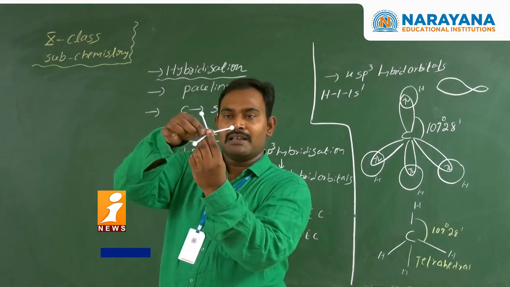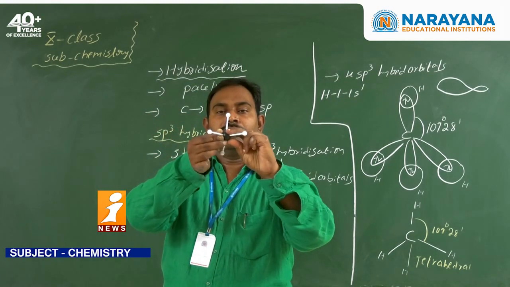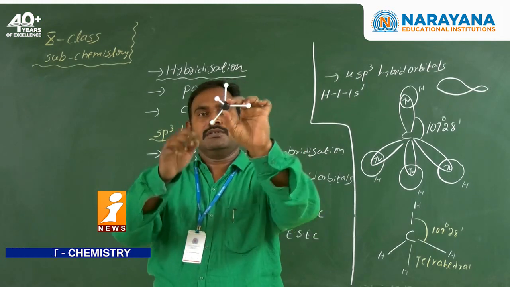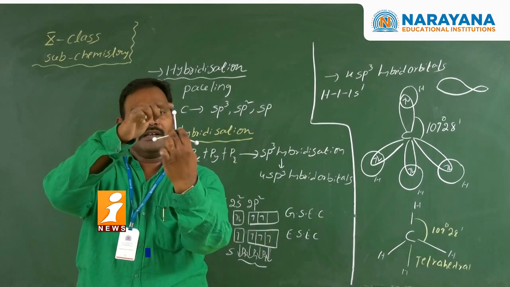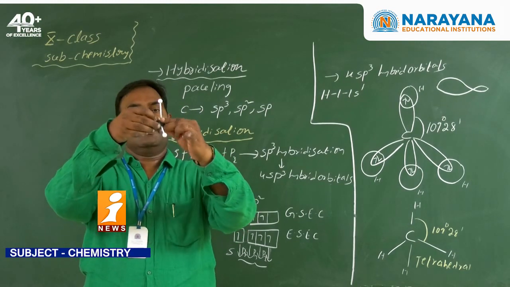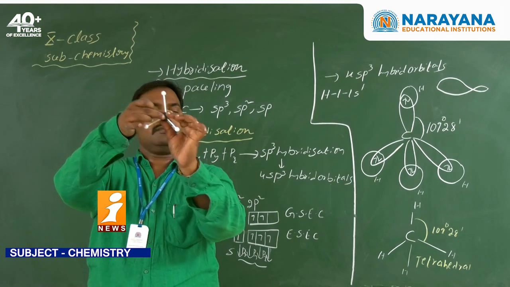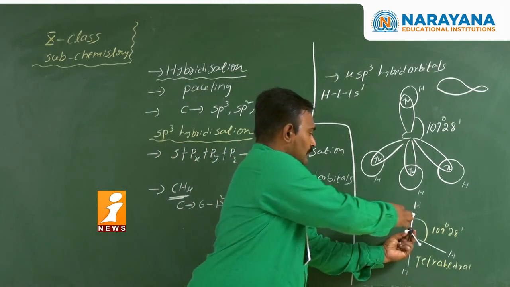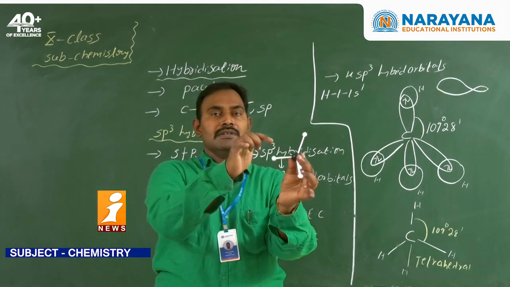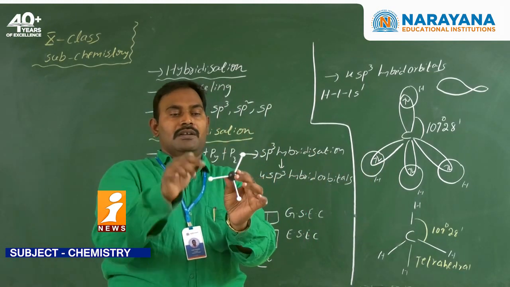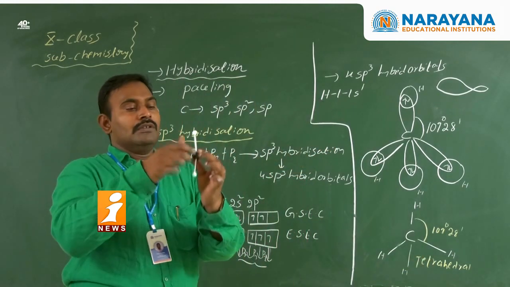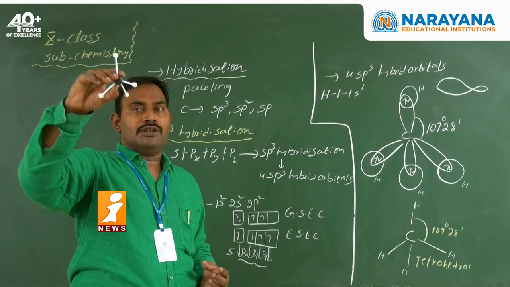Now see this model. Here, the black one is the carbon, and the remaining hydrogen atoms are arranged around it: hydrogen, hydrogen, hydrogen, hydrogen. The bond angle between any two bonds is always 109 degrees 28 minutes. This is the example of the methane molecule.